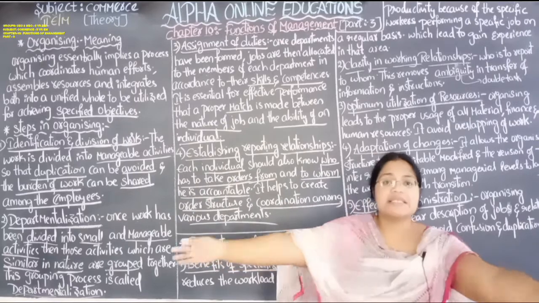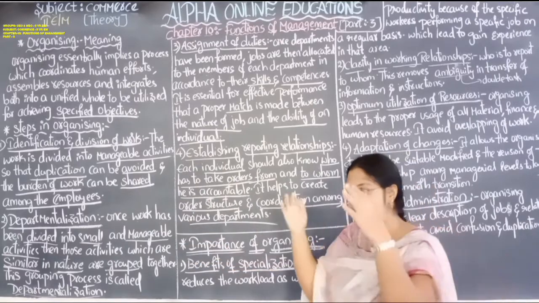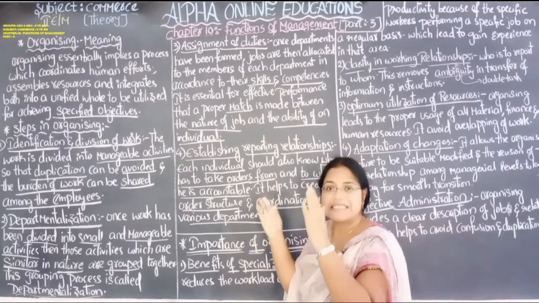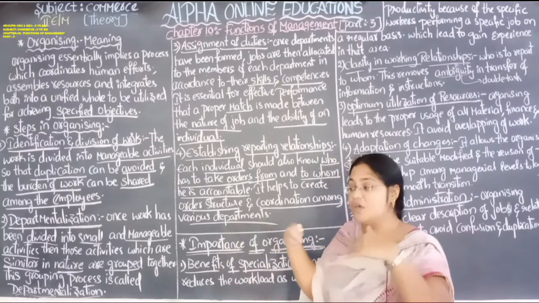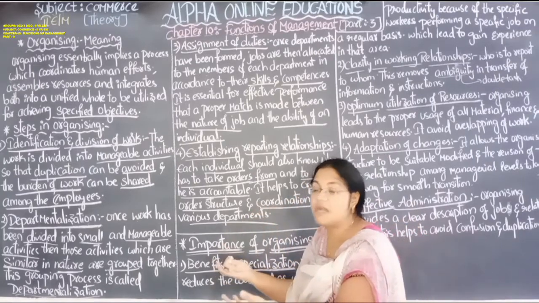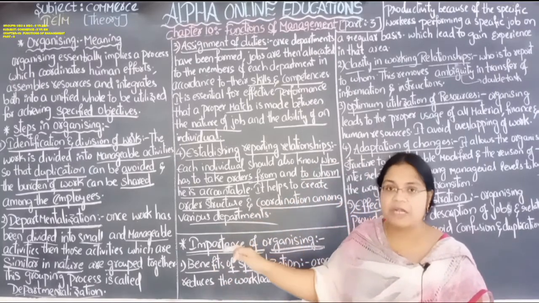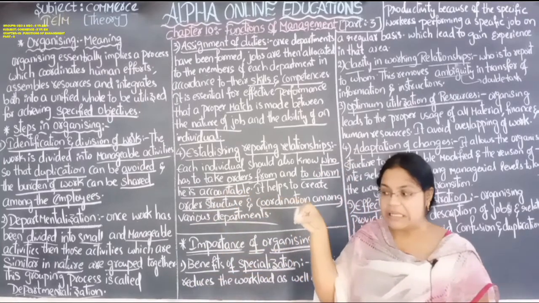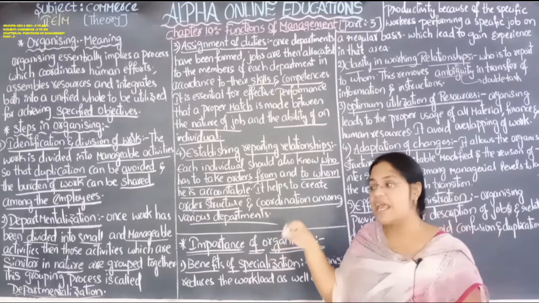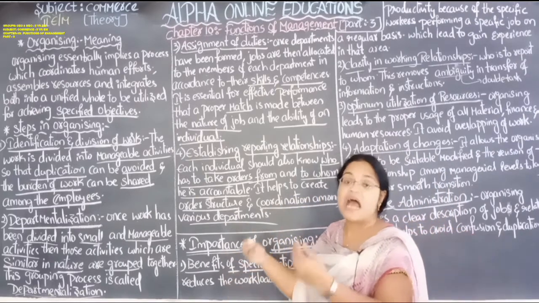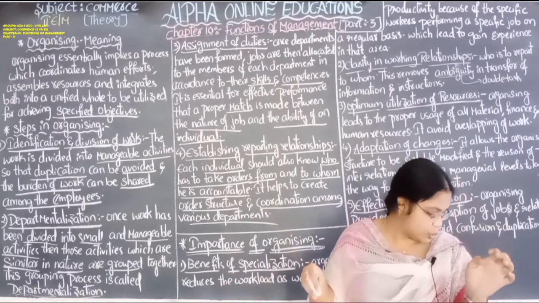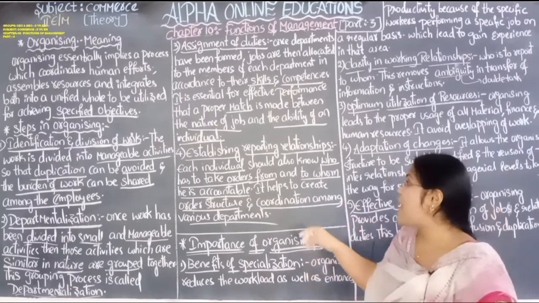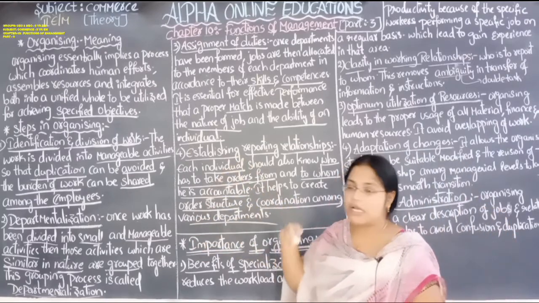Here we are organizing everything and making groups of similar nature of work, and we make that group a department, which is departmentalization. Each department is given one work, and for that work they have to take orders from one superior and answer to that one superior only. That is about the steps in organizing.